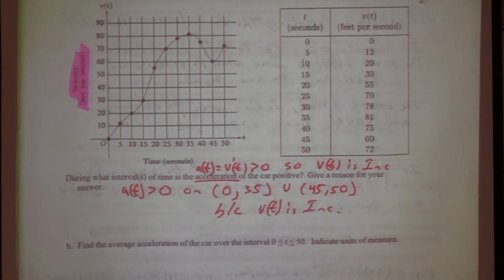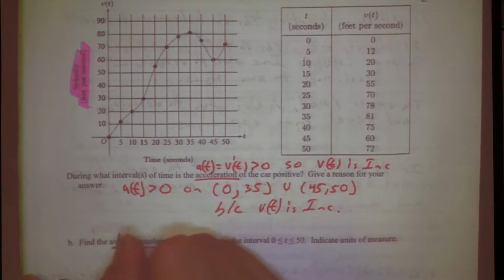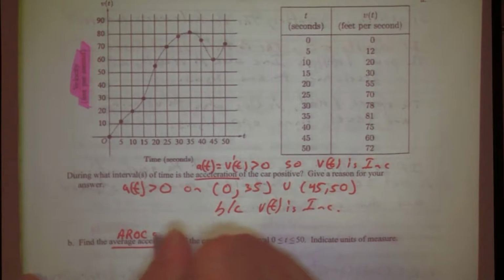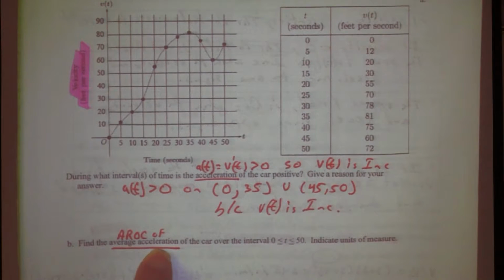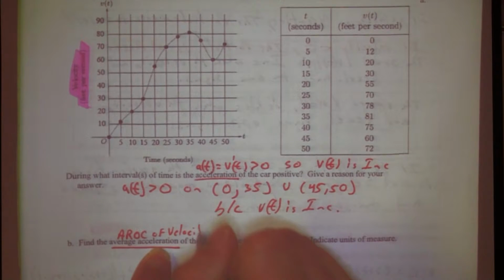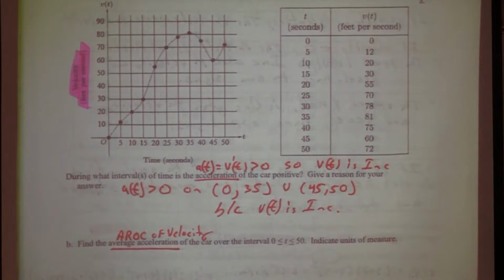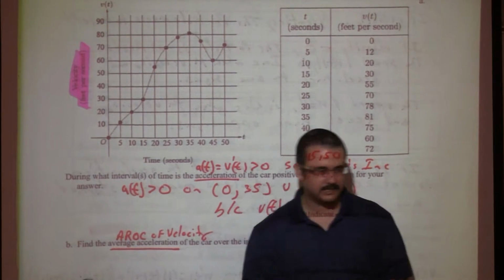measure. How would I find average acceleration? A rock. So that would be A rock, the average rate of change of velocity, right? So if I find the average rate of change of velocity, that's actually giving me the average acceleration.